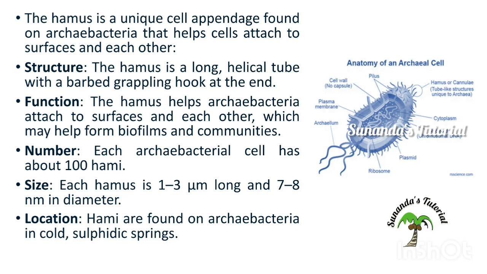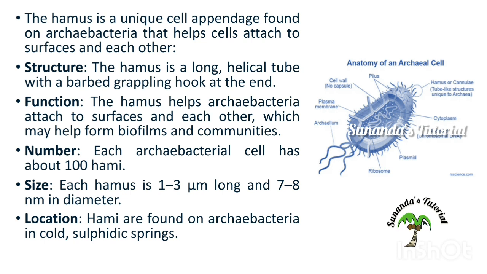Hami is a long helical tube with a barbed grappling hook at the end, that means a pointed hook. The hami help archaebacteria to attach on the surface and to attach with each other, which may help to form biofilm and communities. What is biofilm?